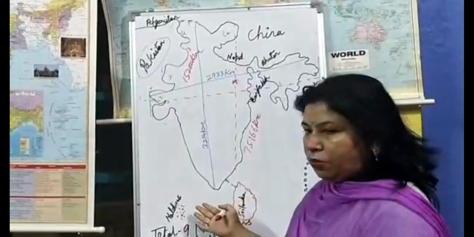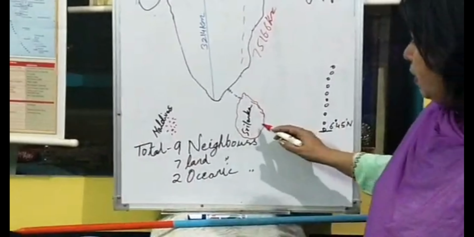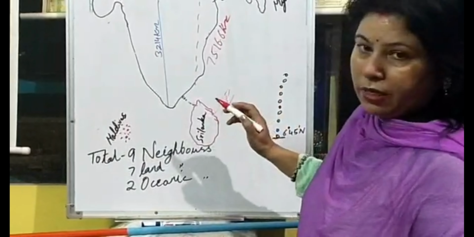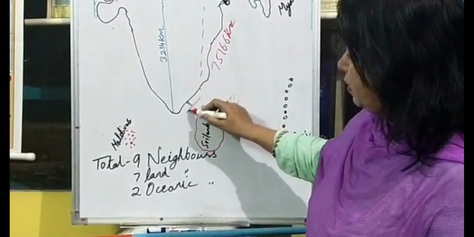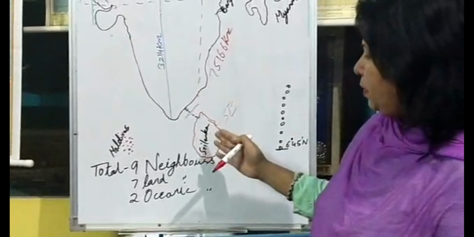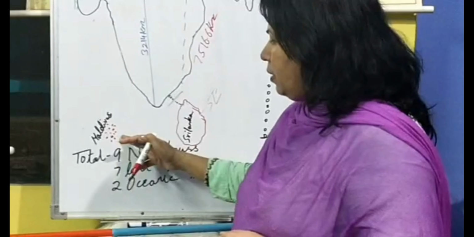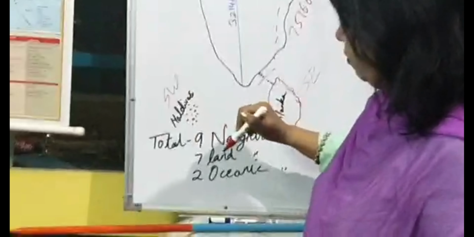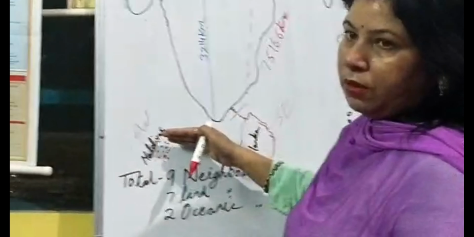Here we have now the oceanic neighbors. We have 2 oceanic neighbors. Which are those 2 oceanic neighbors? Number 1, towards southeast, we have Sri Lanka. So Sri Lanka is separated from India through Palk Strait. This is Palk Strait. It is separating India from Sri Lanka. Another neighbor is Maldives towards southwest. Southwest is Maldives, and Maldives is just below Lakshadweep.